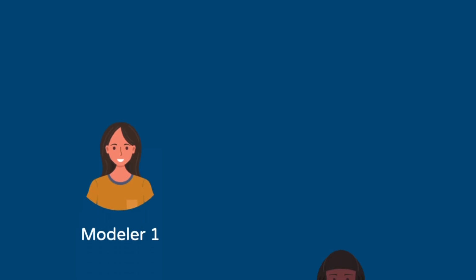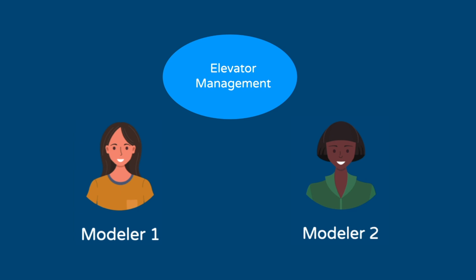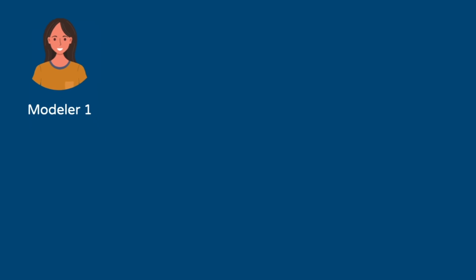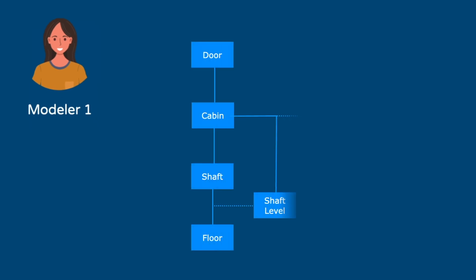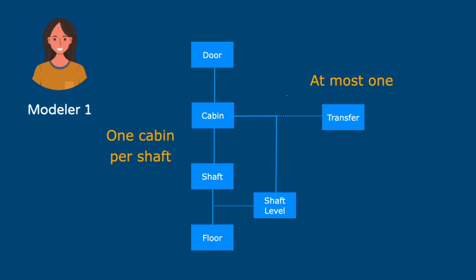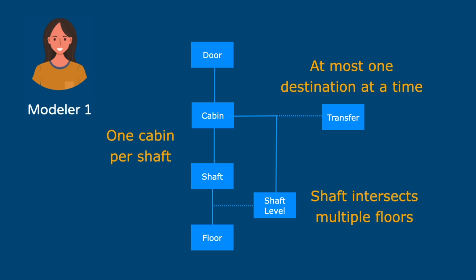Now imagine that 2 different modelers attack the same problem, and we do assume a common understanding of the domain in which they are modeling. These modelers should converge on the same model of semantics and logic. For example, you would expect to see door, cabin, shaft, transfer, floor, and their relevant constraints represented in either model. By the way, we use classes to model our semantics. Of course, 2 modelers are likely to choose some different names and geometric layouts here and there, but these kinds of decisions don't influence the executable logic of the models.